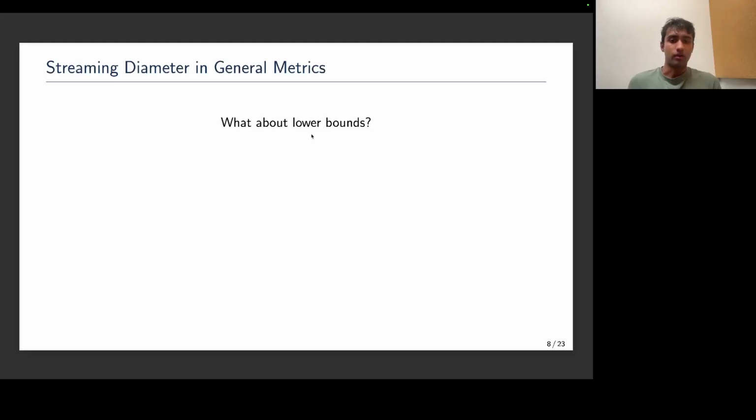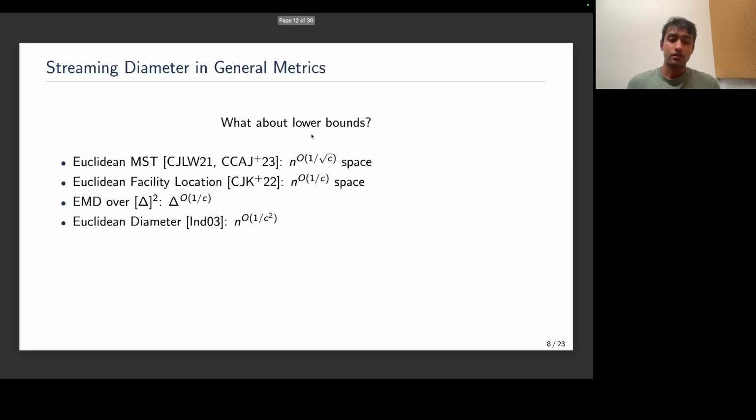But what about lower bounds? So now that we have this clean upper bound result in general metrics, it's natural to ask about lower bounds. Well, there's been a lot of work on high-dimensional geometric problems in the dynamic streaming setting. So for example, Euclidean MST, Euclidean facility location, EMD, and even Euclidean diameter.